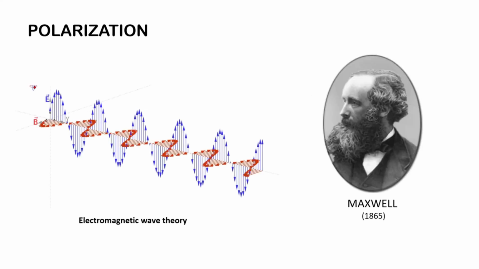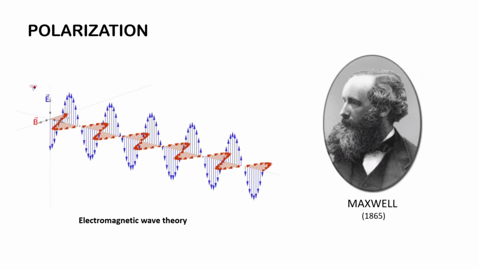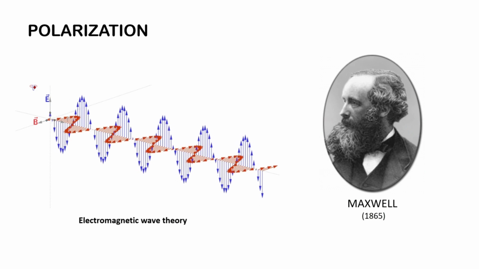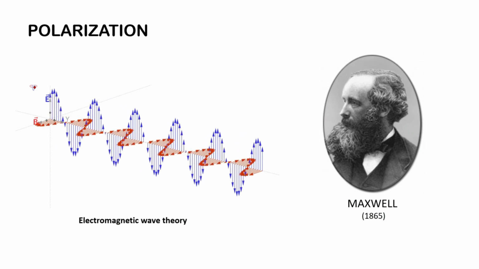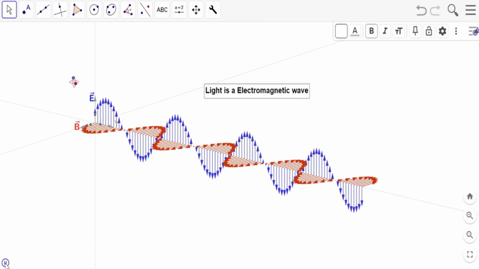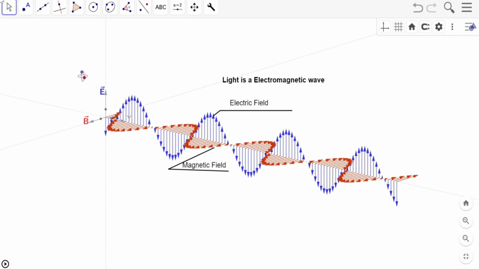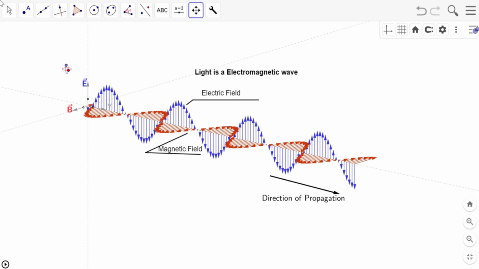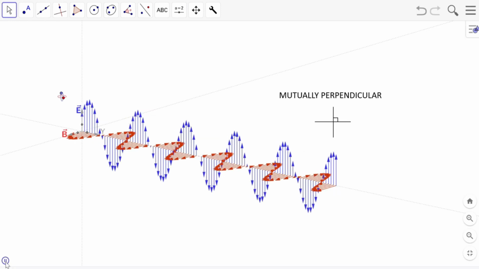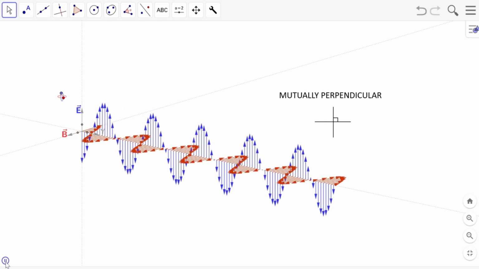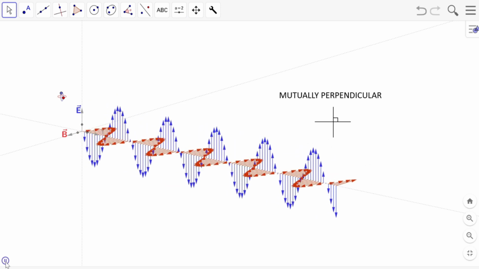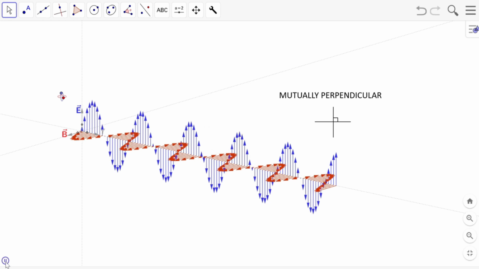Polarization. In the year 1865, Maxwell proposed electromagnetic wave theory. According to this theory, light is an electromagnetic wave. It consists of vibrations of electric field and magnetic field in the direction perpendicular to the direction of propagation. Also, the vibrations of electric field and magnetic field are confined to two different planes which are mutually perpendicular to